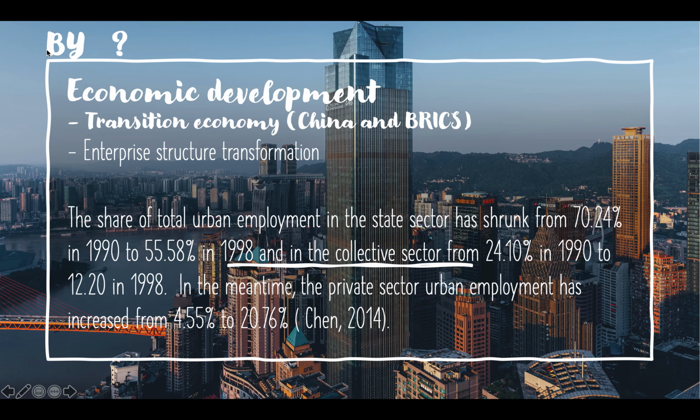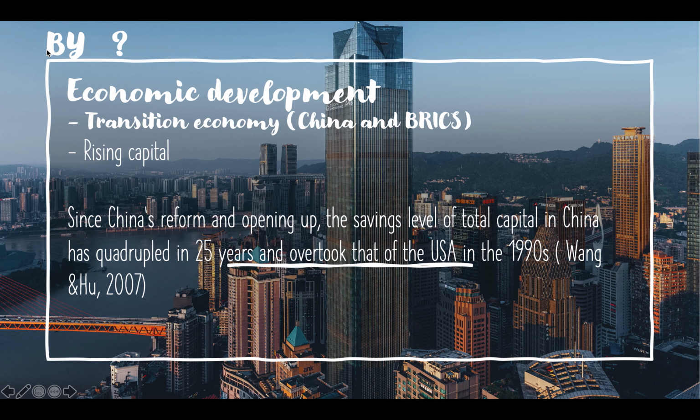As the 5 types of capital have all increased at varying paces, the savings level of total capital in China has quadrupled in 25 years and overtook that of the USA in the 1990s. Between 1990 and 1998, the state and collective sectors declined, suggesting a more rapid reform and labor resources reallocation in the 1990s.